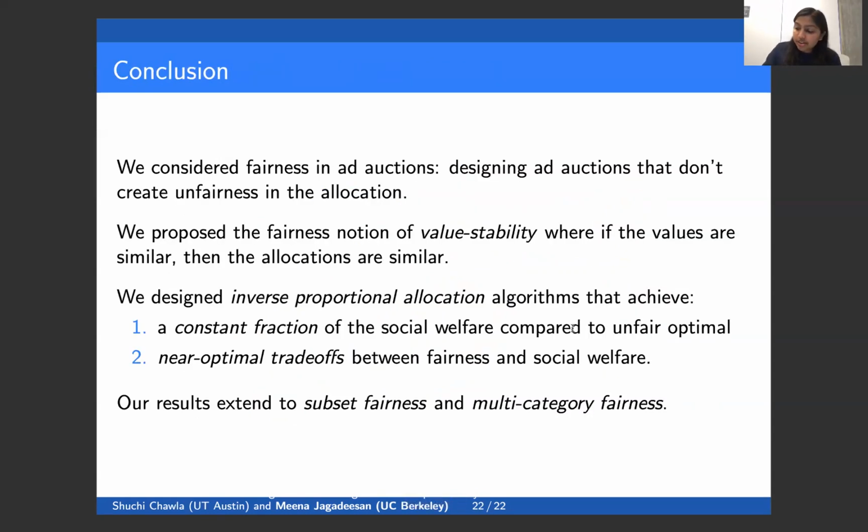So to conclude, we considered fairness in ad auctions, and our goal was to design ad auctions that don't create unfairness in the allocation. To do so, we proposed value stability, which formulates fairness as a stability requirement and guarantees that if the values are multiplicatively close, then the allocations are additively close. This allowed us to hone in on the unfairness created by the platform. Using this formulation, we designed the family of inverse proportional allocation algorithms that achieved a constant fraction of the social welfare compared to the unfair optimal, and near optimal trade-offs between fairness and social welfare.